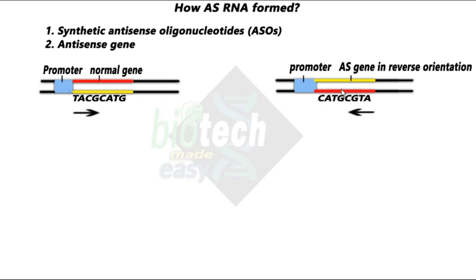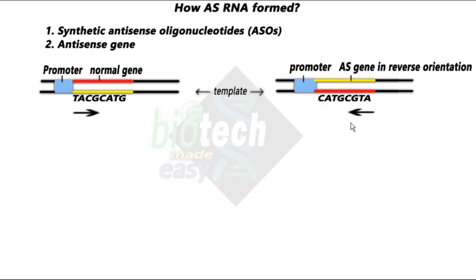One is that we have flipped it, the strands will go upside down, and the second is that we have reversed the orientation. So the sequence of this strand, this red strand, is in the reverse orientation. Now let us see what happens next.